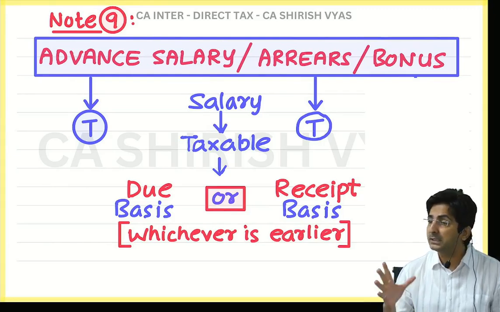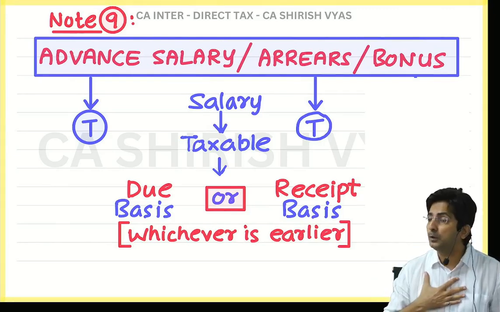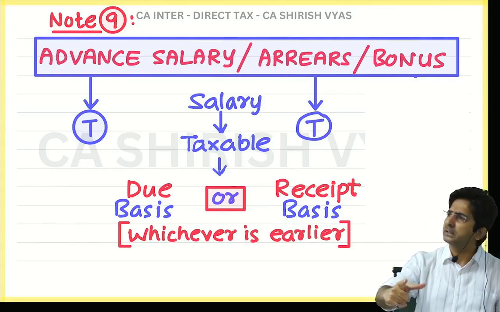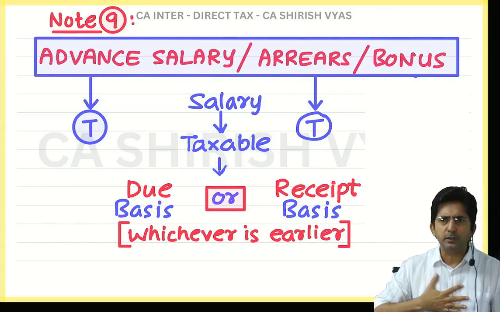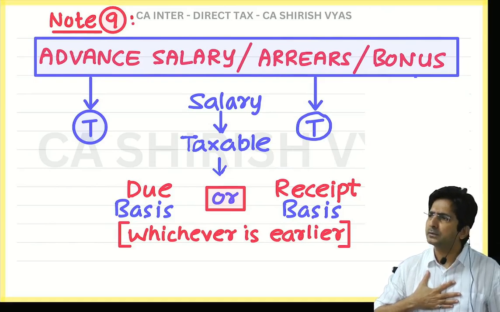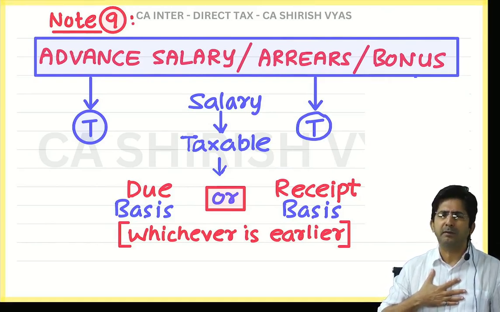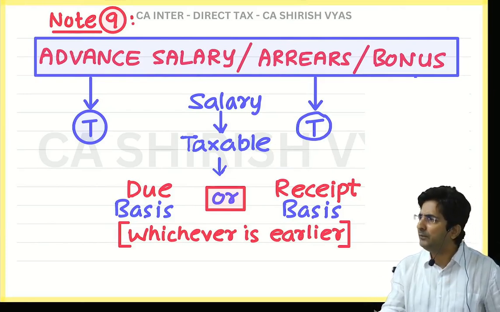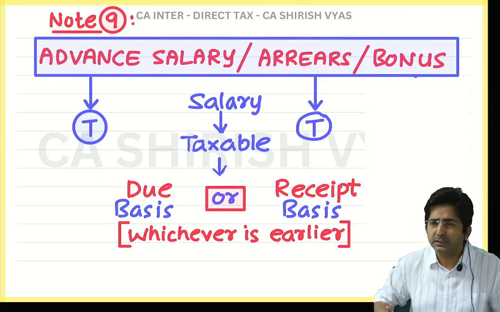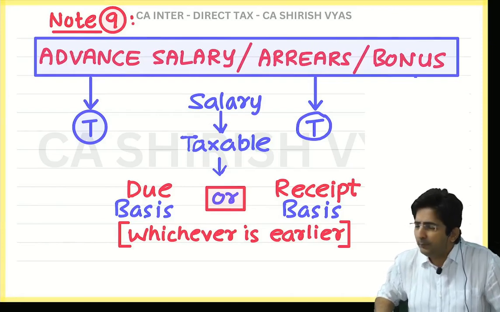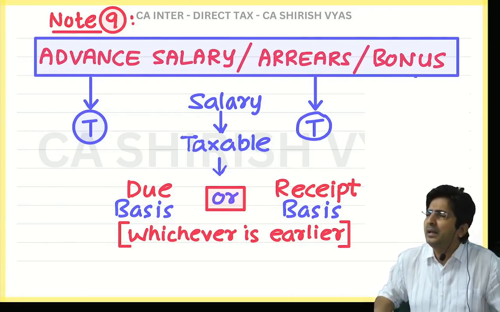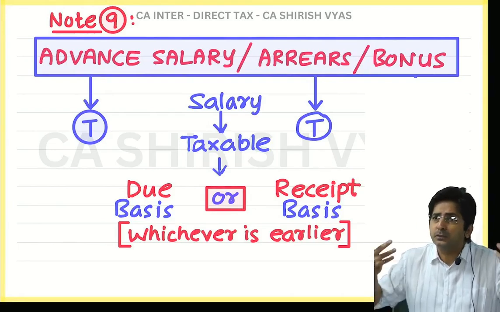Because see, bonus is dicey. Many times boss will promise you, I will give you bonus this Diwali. I will give you bonus, trust me. He will announce and later on he will say, sorry, my mind has changed. I will not give you bonus. You can't even do anything because bonus is a voluntary payment. If employer happily gives, you will take it. But suddenly boss changes his mind.